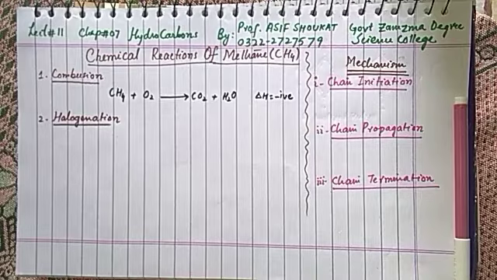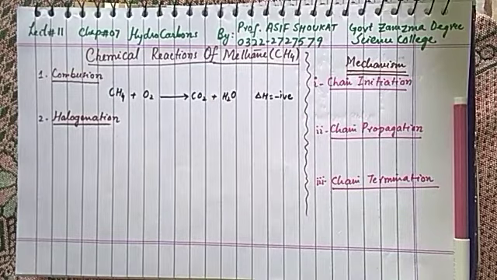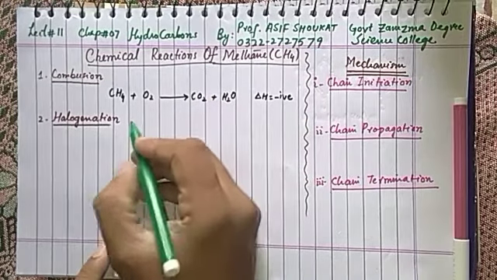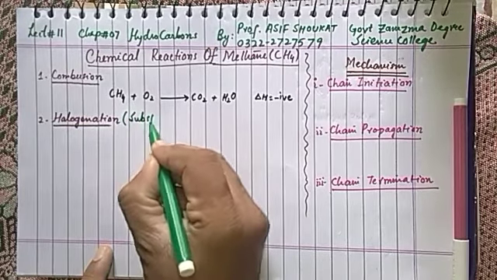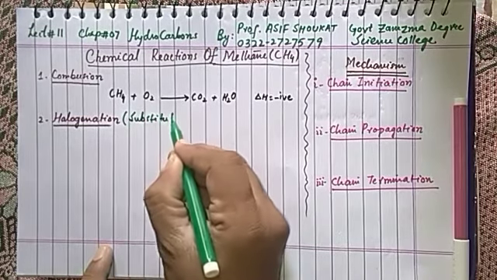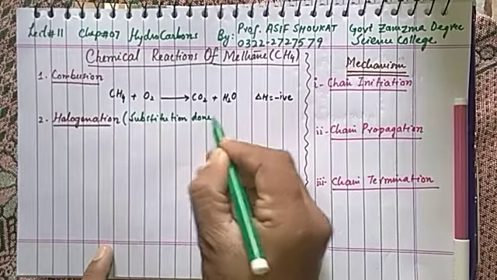The second reaction is halogenation. Students, this is the best time to understand why methane undergoes halogenation. What is halogenation? Halogenation means substitution done by halogen.